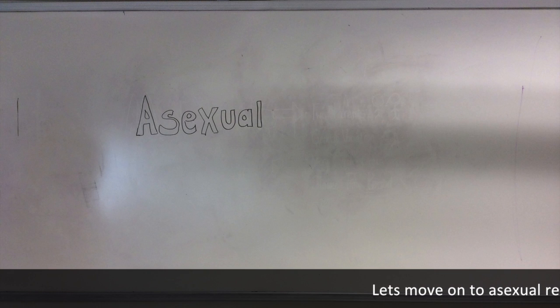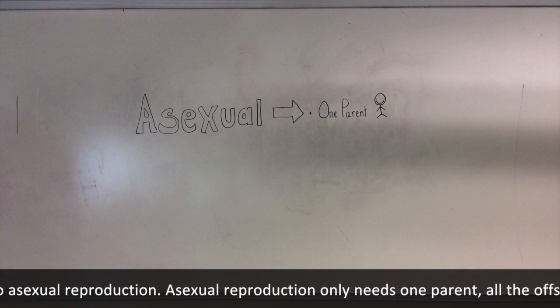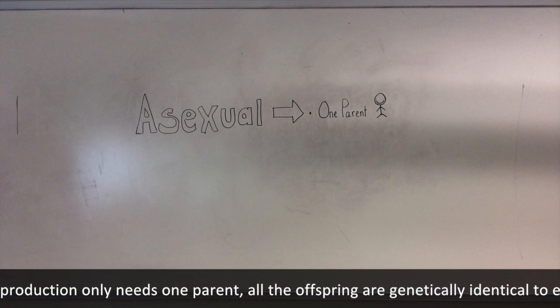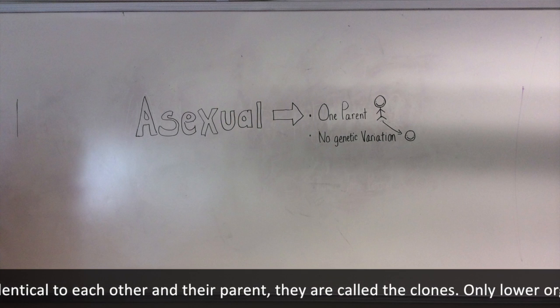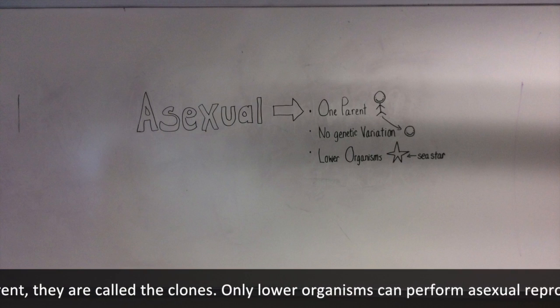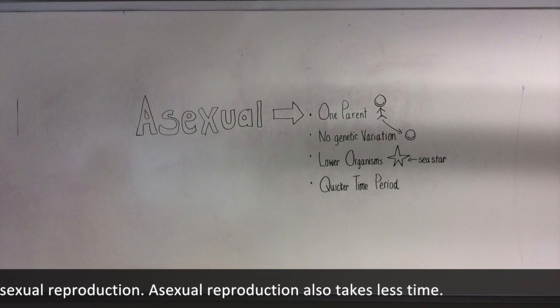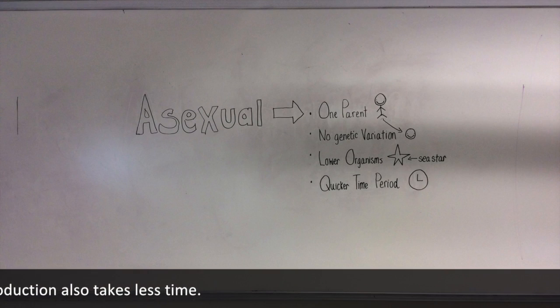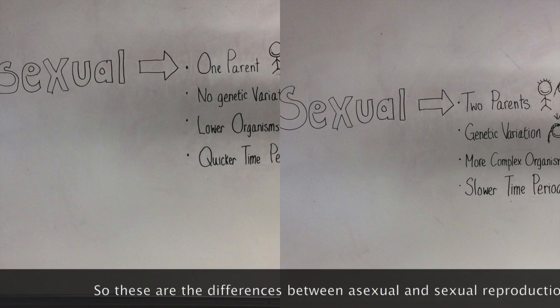Let's move on to asexual reproduction. Asexual reproduction only needs one parent. All the offspring are genetically identical to each other and their parent. They are called clones. Only lower organisms can perform asexual reproduction. Asexual reproduction also takes less time. So these are the differences between asexual and sexual reproduction.